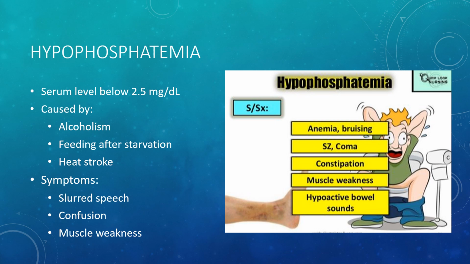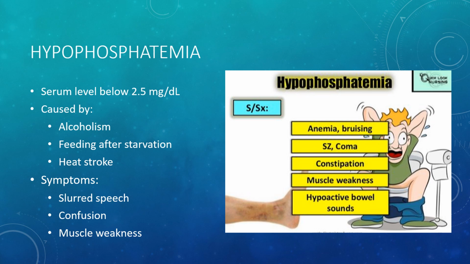Hypophosphatemia is defined as serum phosphate levels less than 2.5 milligrams per deciliter. Hypophosphatemia can be caused by many things, including alcoholism, feeding patients after starvation, heat stroke, respiratory alkalosis, hyperventilation, diabetic ketoacidosis, hepatic encephalopathy, major burns, hyperparathyroidism, low magnesium, low potassium, diarrhea, vitamin D deficiency, and use of diuretics and antacids.